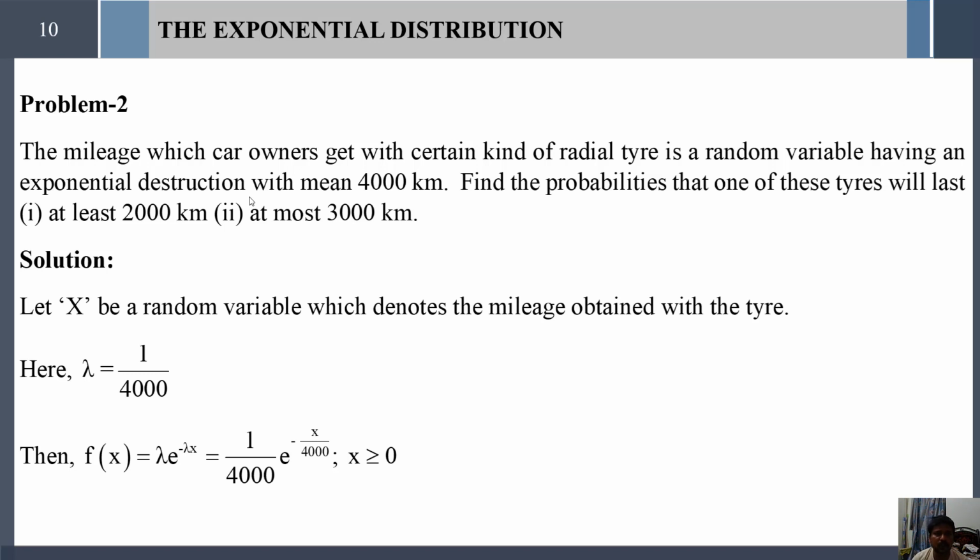Here lambda equals 1 divided by 4,000, because the mean value is given as 4,000. The mean value for the exponential distribution is 1 divided by lambda, so 1 divided by lambda equals 4,000, therefore lambda equals 1 divided by 4,000. Simply substitute the lambda value in the PDF formula, then we get 1 divided by 4,000 into exponential of minus x divided by 4,000.